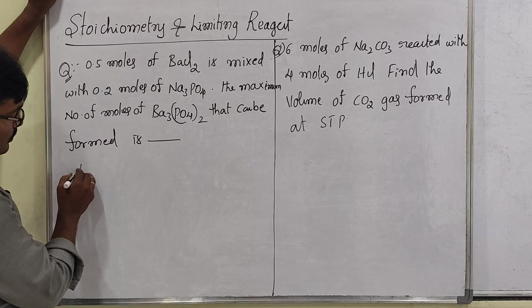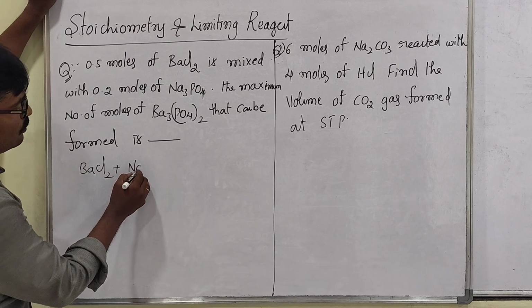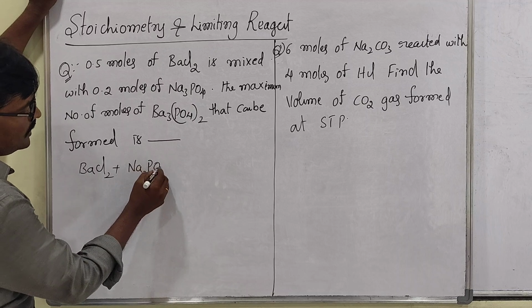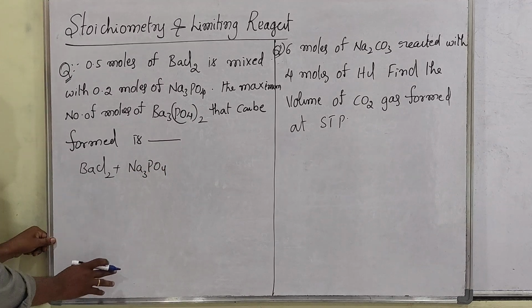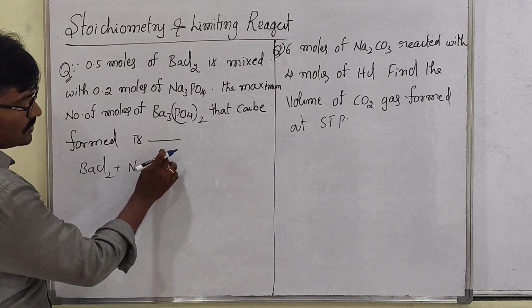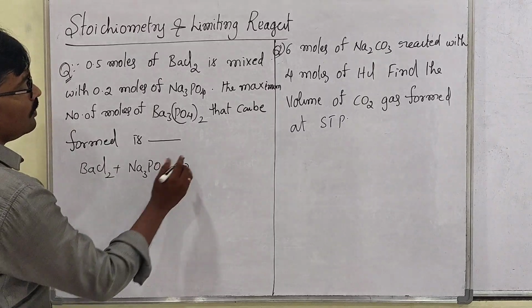So first, BaCl2 reacts with Na3PO4, giving PO4 minus and Na3. So what will be formed?